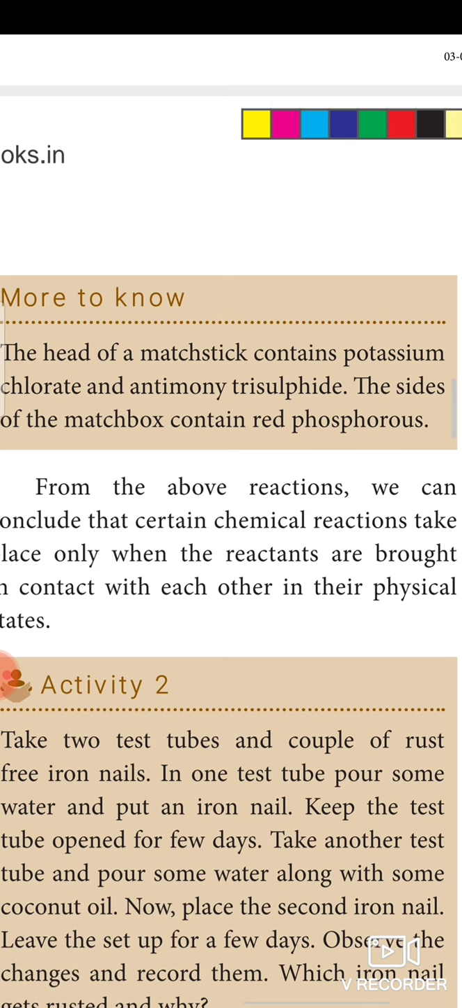Okay, while rubbing, the red phosphorus turns into white phosphorus. So the white phosphorus is very easy to burn when it comes in contact with the air. Also, the potassium chloride and sulfur are very helpful for burning. Okay, so this is the process taking place in the matchstick.